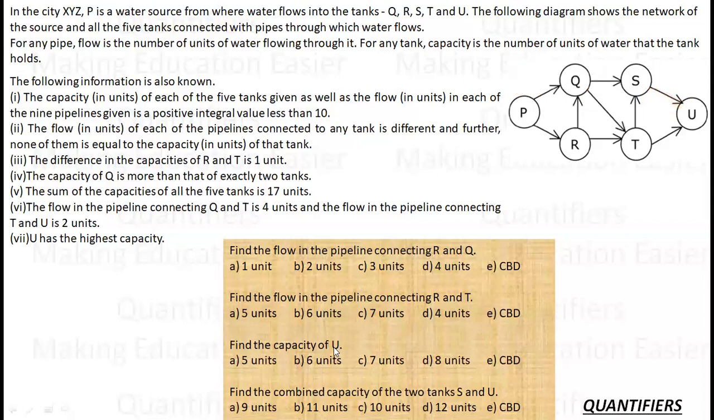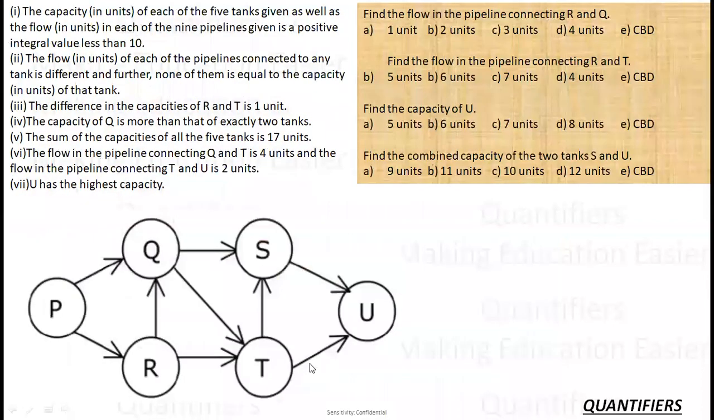Now, further there are some conditions. So, okay, let me just try solving it from here. Now, what do I know? The capacity in units of each of the five tanks is given as the flow of units which is positive and less than 10. Okay, the flow at this point is taken care of. The difference between capacities of R and T is 1 unit. So R and T, mod of R minus T is 1. Okay.